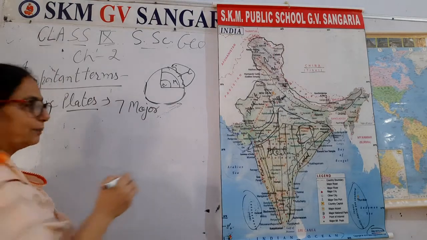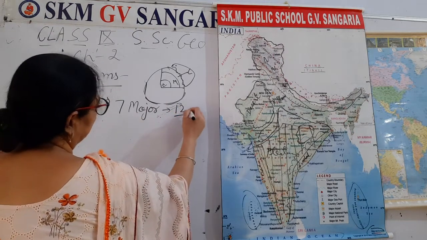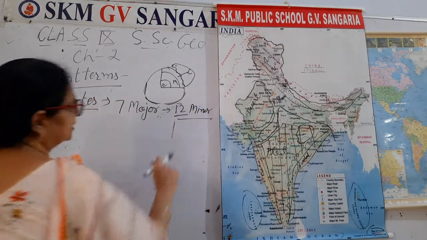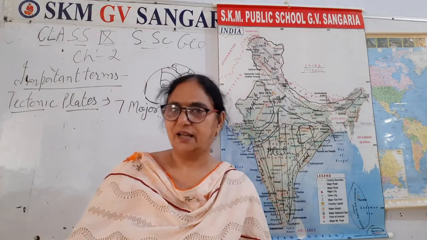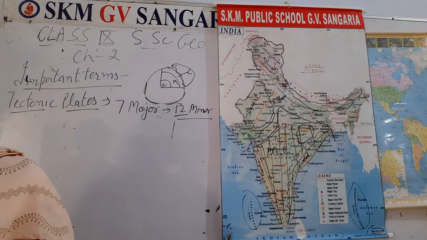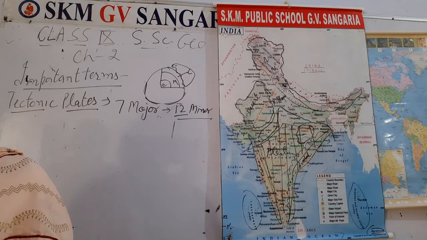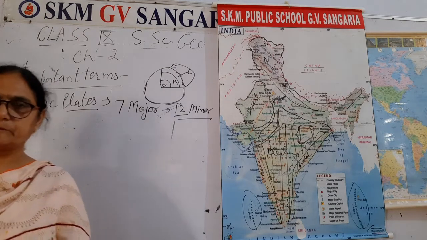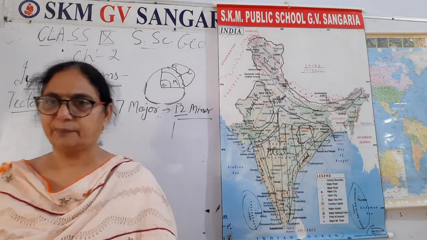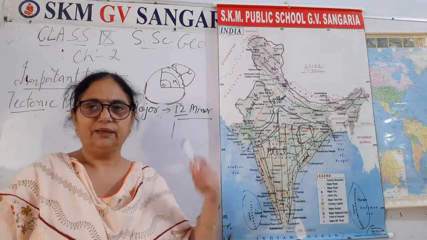There are 7 major plates and some more than 12 approximately minor plates, inside the earth. That is plate tectonic theory. Over the mantle and much of the earth crust, seismic activity occurs at the boundaries of these plates. Right? The whole world has been divided into 7 major plates, continent-wise, which I will show you on the map in my next video.